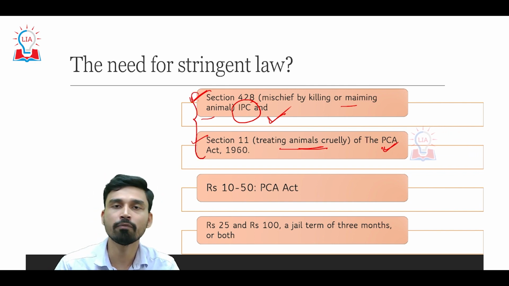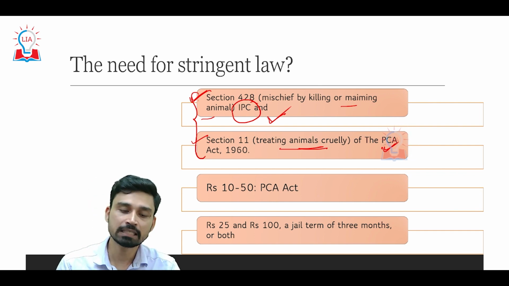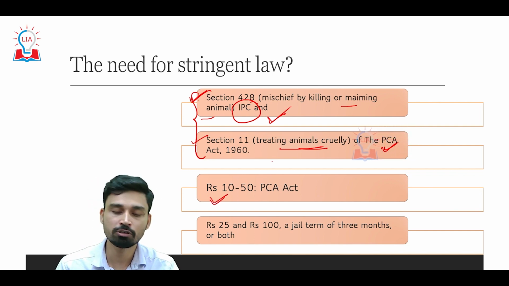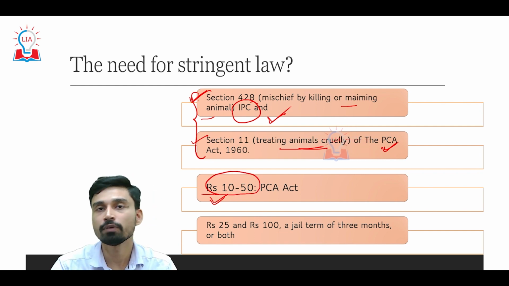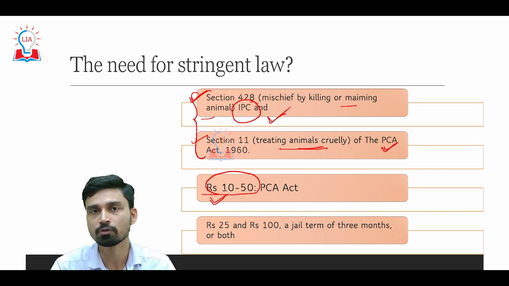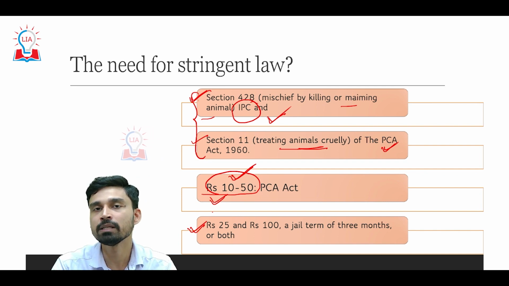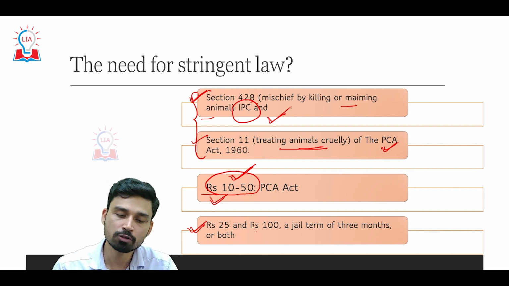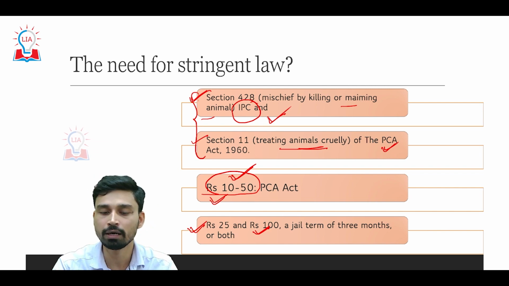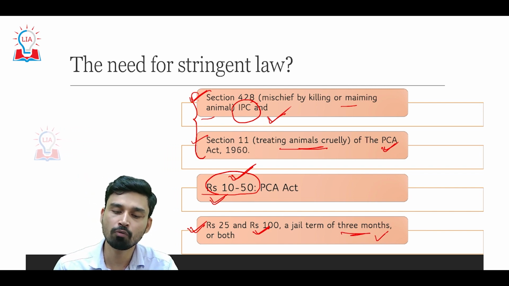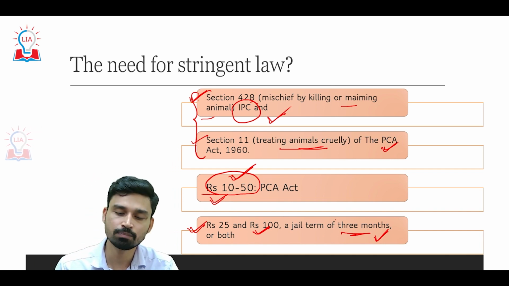But under both these provisions, if anyone is found guilty, the maximum penalty that can be imposed is rupees 10 to 50 if he or she is a first-time offender. That means if an individual has been found guilty of a cruel act toward an animal, but has done so only once in the last 3 years, then a maximum penalty of rupees 50 will be imposed. Similarly, if the person is a repeat offender and has done a similar act more than once in the last 3 years, then the maximum fine that can be imposed is rupees 100, and the maximum jail term is only 3 months, or in aggravating circumstances both can be imposed.